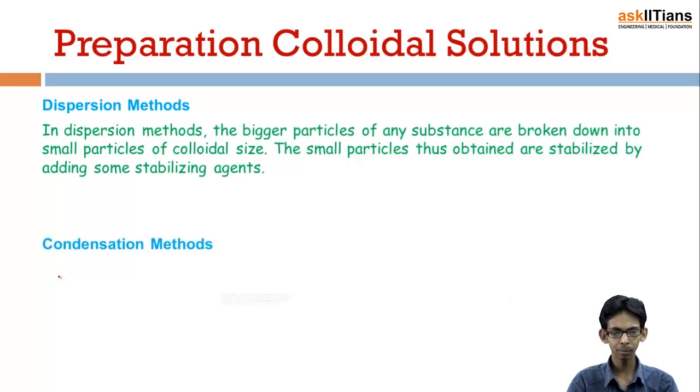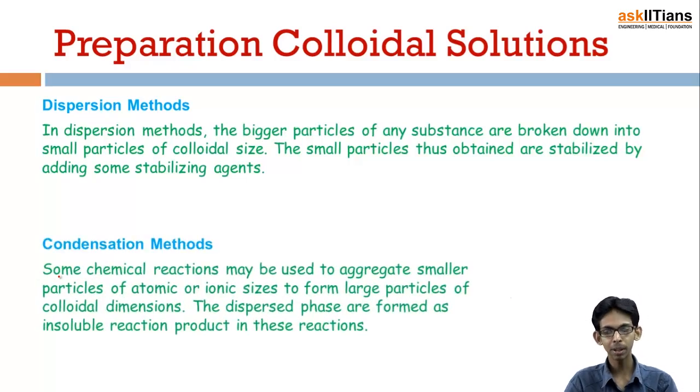While in the condensation method, some chemical reactions may be used to aggregate small particles of atomic or ionic sizes to form large particles of colloidal dimension. The dispersed phase is formed as insoluble reaction products. What is the basic difference between these two? In short, in order to form a colloidal solution, the size of particles must be 1 nanometer to 1000 nanometer.